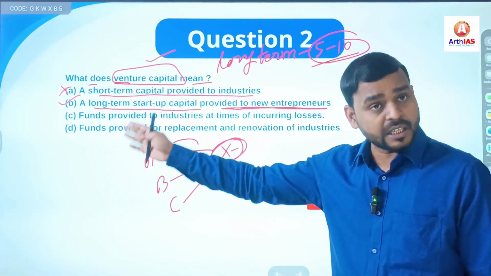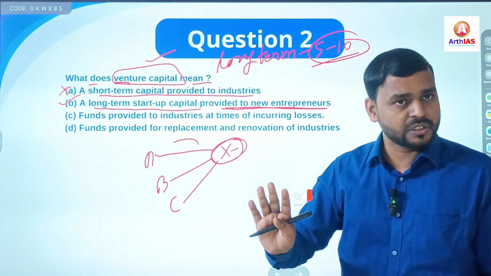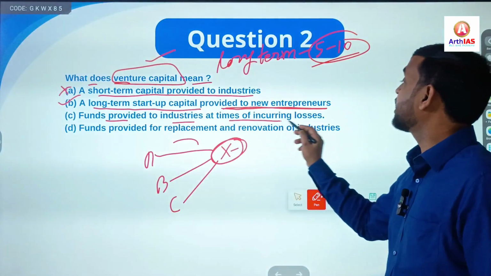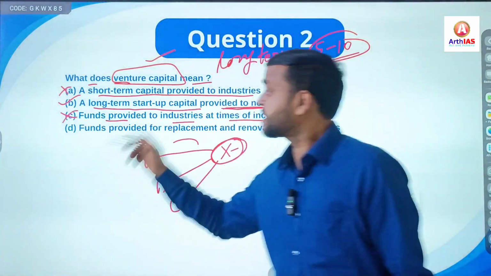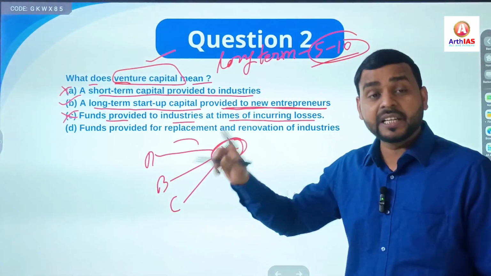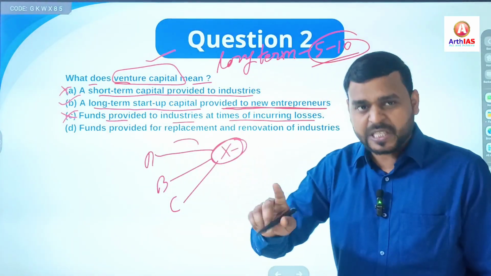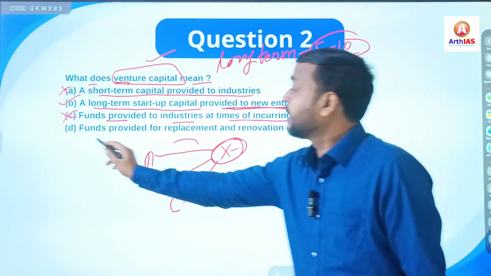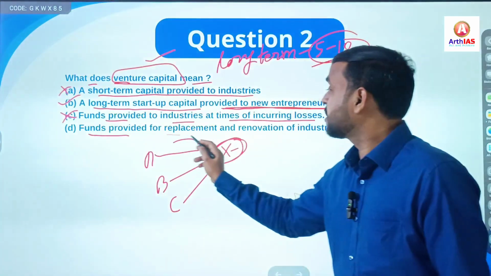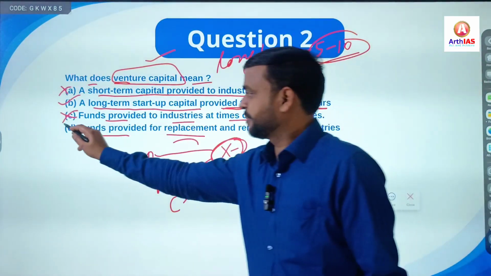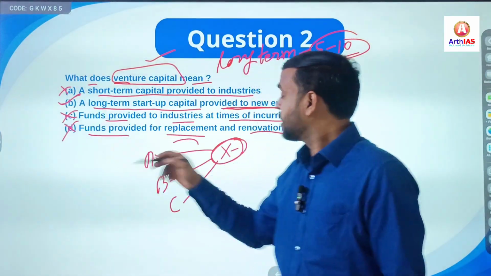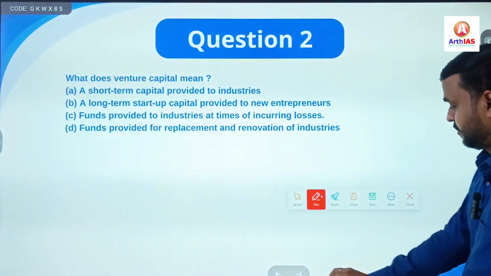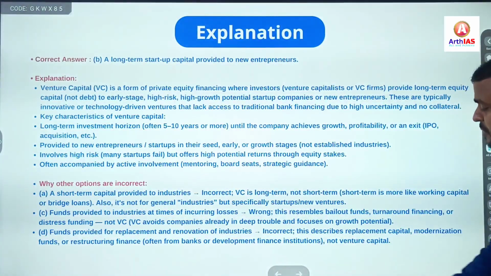Even if you have found the right answer, you should read all the other options. It says funds provided to industries at times of incurring losses. No, as I said, it is an investment in especially entrepreneurs' business. D says funds provided for replacement and renovation of industries. No. So you can see B is the right answer. Clear? Here is the explanation. You can pause the video and read.